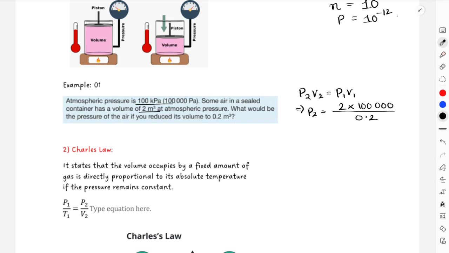2 multiplied with 1, 2, 3, 4, 5 divided by 0.2. 1, 2, 3, 4, 5, 6. This turns out to be 1, 2, 3, 4, 5, 6. We can write this as 1 megapascals, right? Because you have 6 zeros over here. So 6 means megapascals. Okay, that is the answer for this question.